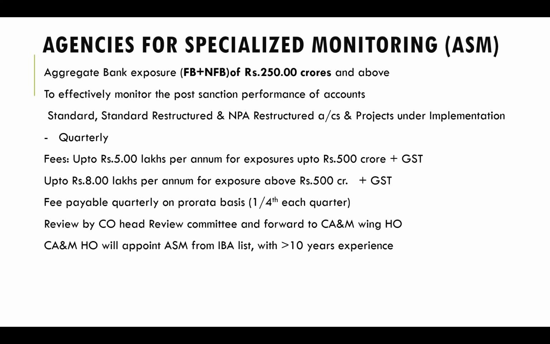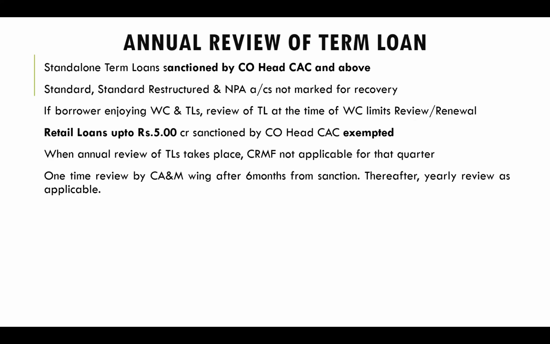Review by CO head, review committee, and forward to CAMWING HO. CAMWING HO will appoint an ASM from the IBA list with more than 10 years experience. Already we have discussed. Annual review of term loans is applicable to standalone term loans, which means no working capital limits are there. Only the term loan party is enjoying. In such cases, these loans sanctioned by CO head, CAC and above, the review is to be done yearly. Annual review: standard, restructured and NPA accounts not marked for recovery are eligible.